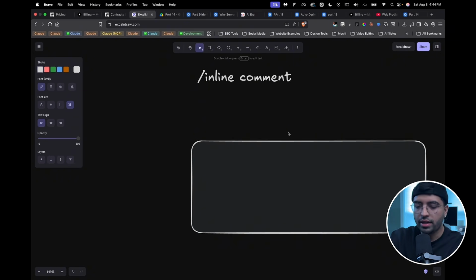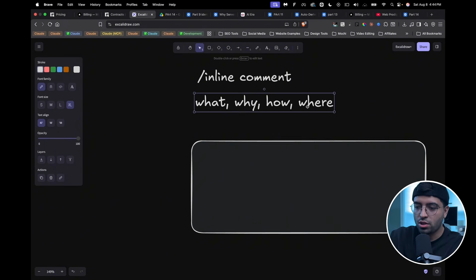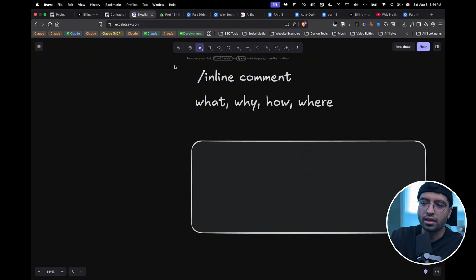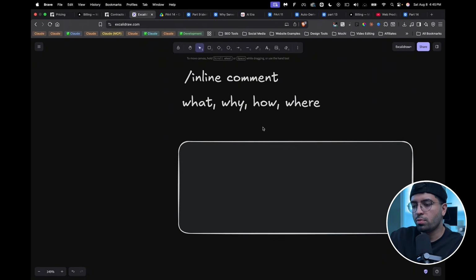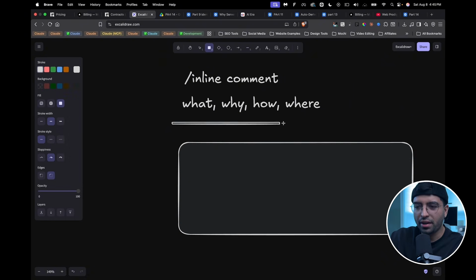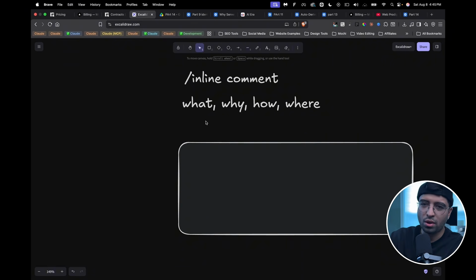And each of these inline comments uses a what, why, how, and where pattern. And so these questions are answered inside the inline comment. Now, you're not supposed to add this on every single line of code, but I mean, you could if you want to, but then the code just looks horrible. I don't like looking at it.